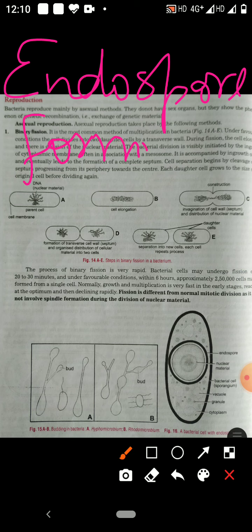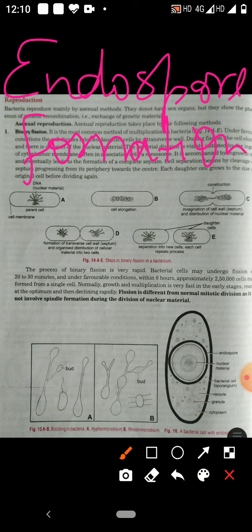Gram positive. Bacteria which are gram positive, they are bacillus bacteria like Clostridium tetani. Clostridium tetani is a bacillus bacteria.